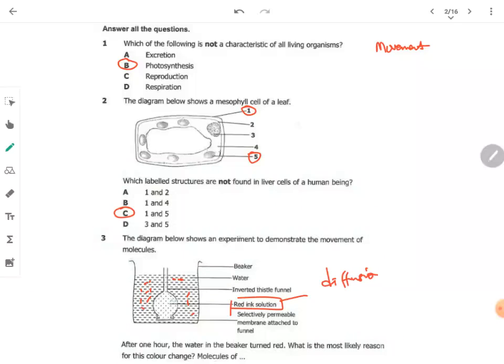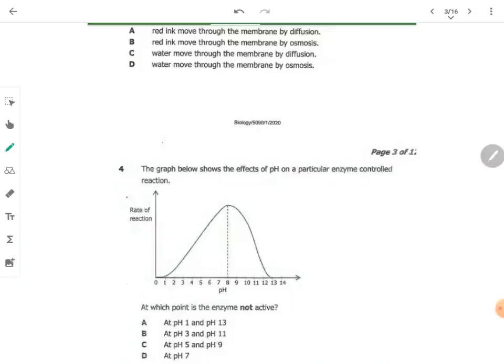That means the ink was going where? It was going into the water, and that can only occur by diffusion. So the red ink moved through the membrane by diffusion, not by osmosis. It's the red ink that was moving to where water is, by diffusion.